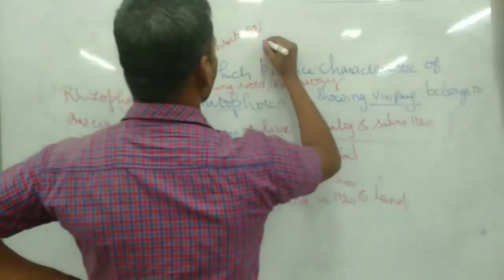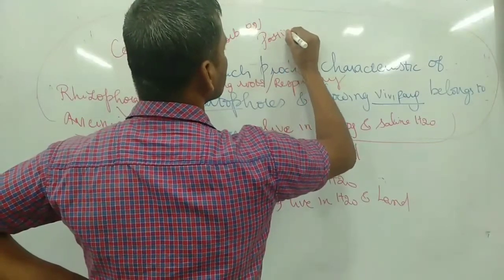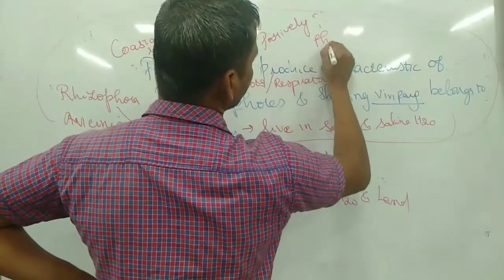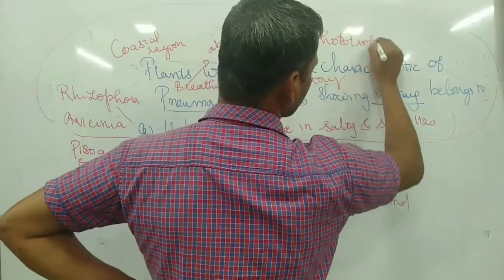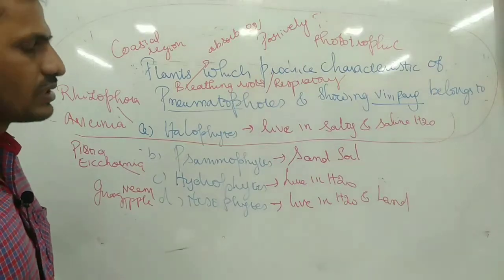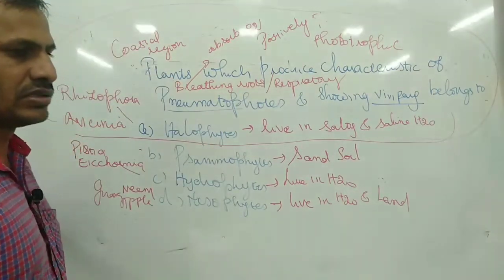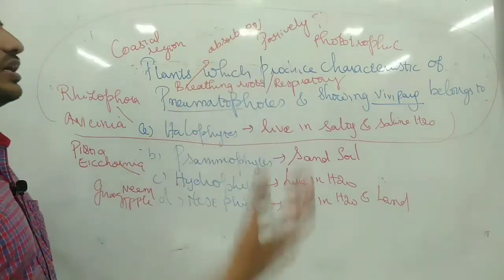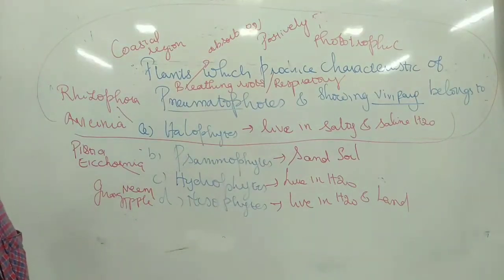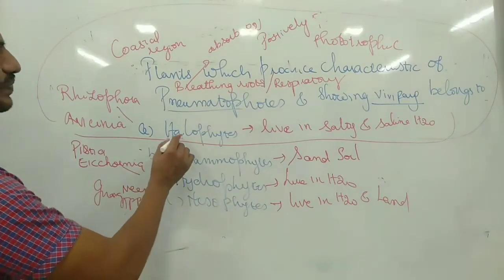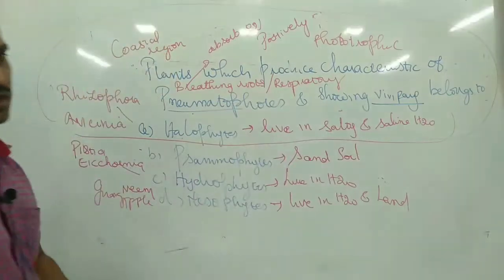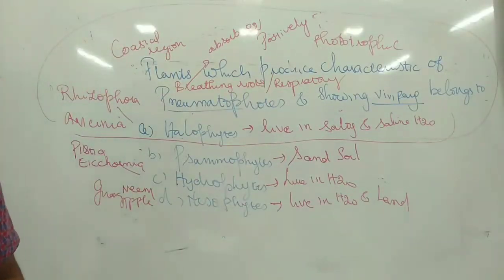Here they are positively phototropic. These breathing roots, instead of going into the earth, come upward out of the earth, towards the light. That is the reason they are positively phototropic and negatively geotropic. So the answer is halophytes, which live in salty water and can produce pneumatophores and vivipary germination. Answer is A.